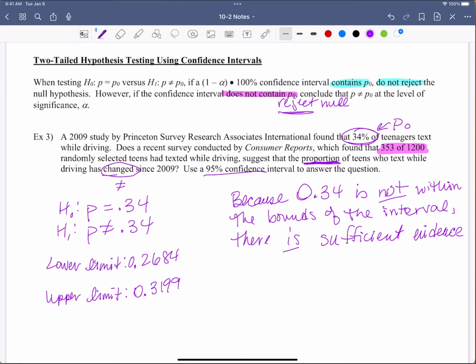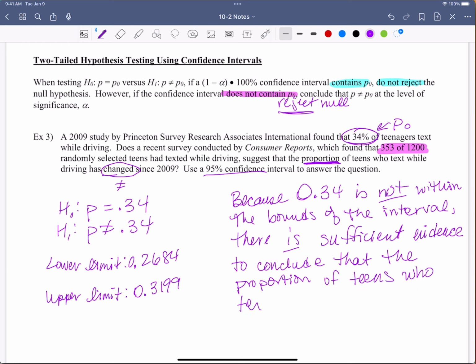There is sufficient evidence to conclude, we have to write all that out, that the proportion of teens who text while driving has changed since 2009. Boom.